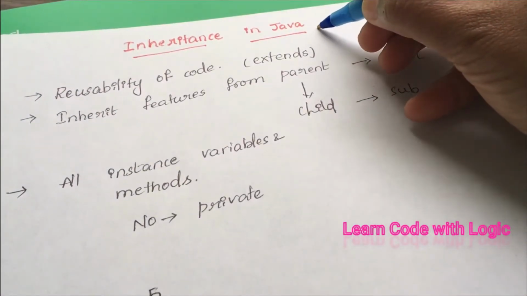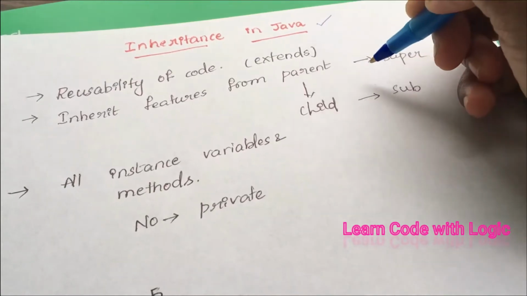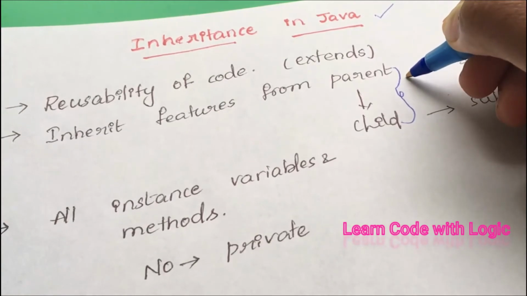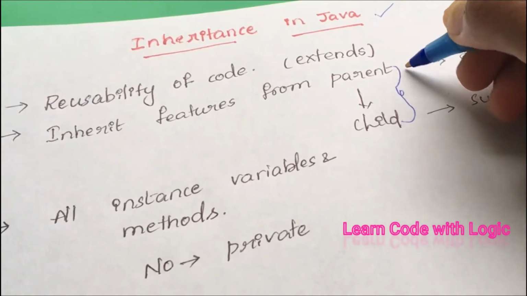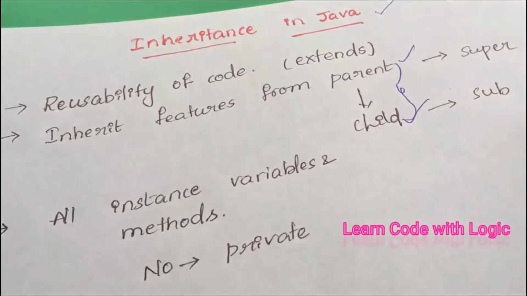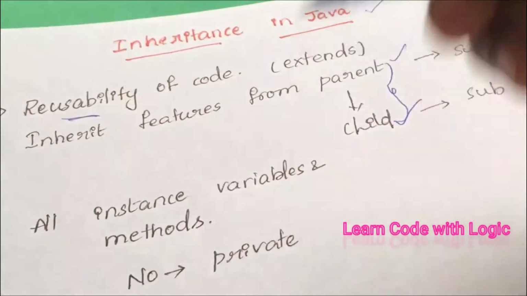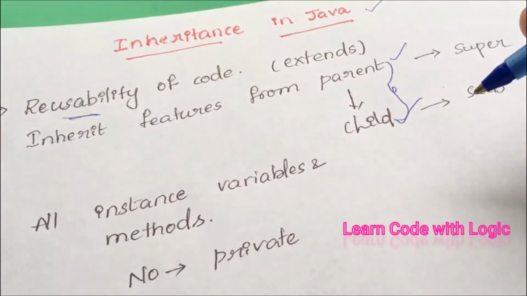In this video I will talk about the inheritance concept in Java. Inheritance means inheriting the features, methods and variables from parent class to child class. The main advantage of this is reusability. We can use the same code without writing it many times.